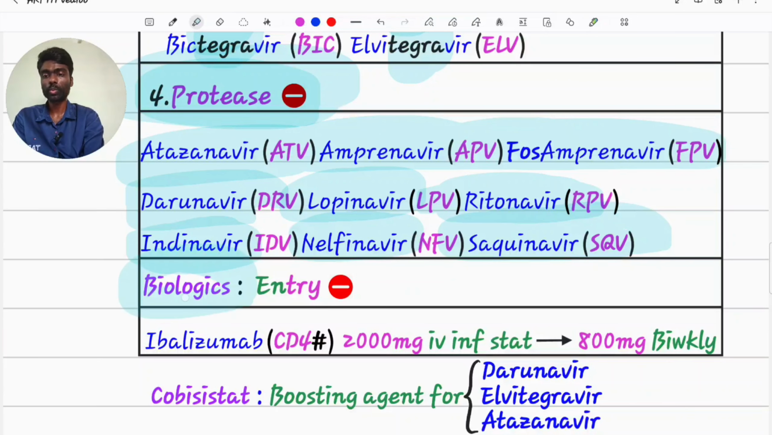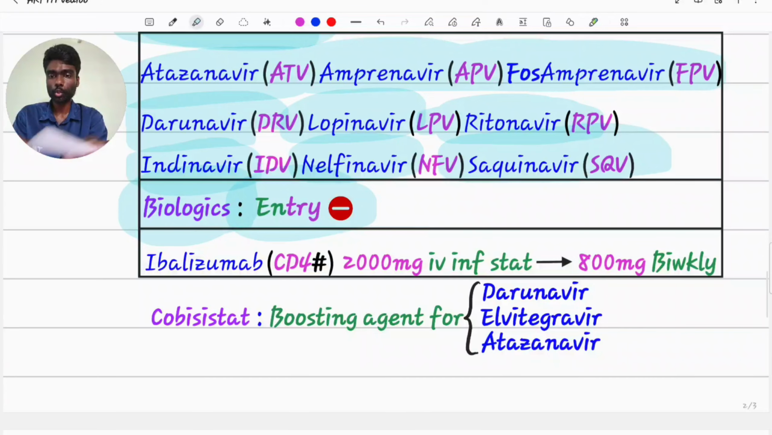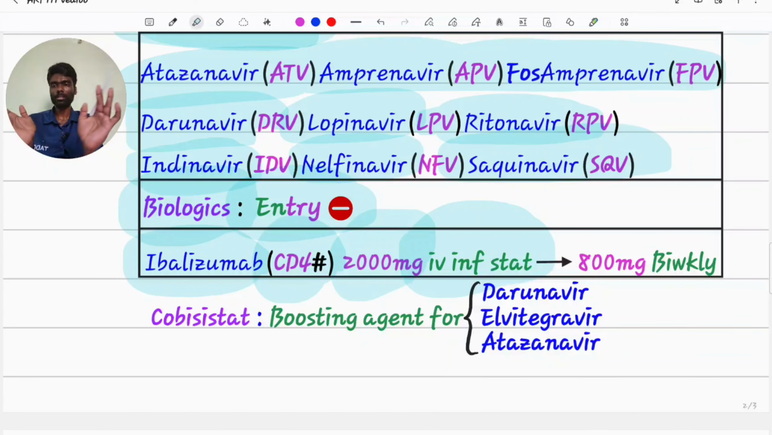A new class called biologics is also there, which inhibits entry of the virus. Example, ibalizumab, which blocks the main door, that is the main receptor, CD4. How do we give this? As a slow IV infusion, 2000 mg stat. It has a long half-life, so for 2 weeks there is no need to give anything. After 2 weeks, bi-weekly we will give 800 mg ibalizumab, which is a biological that comes under antiretroviral therapy.